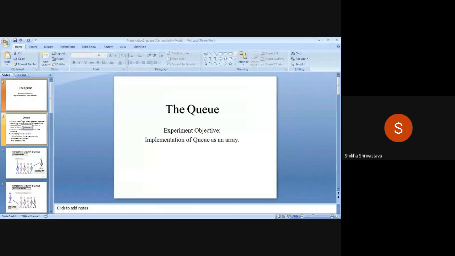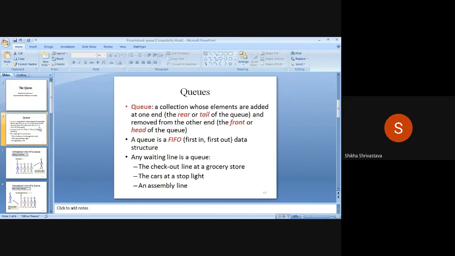Hello students, today we are going to discuss a very important data structure, that is queue. Today we have to implement the queue data structure. This is one of the most important linear data structures in the form of an array. So the objective of our experiment is implementation of queue as an array. There are some points we have to consider when we are implementing queue.